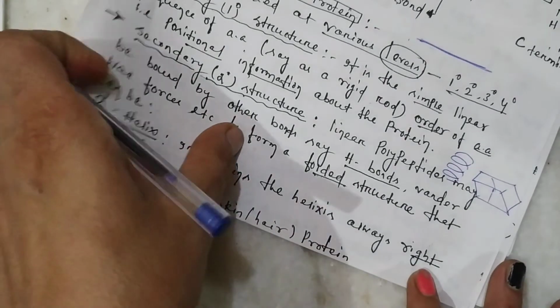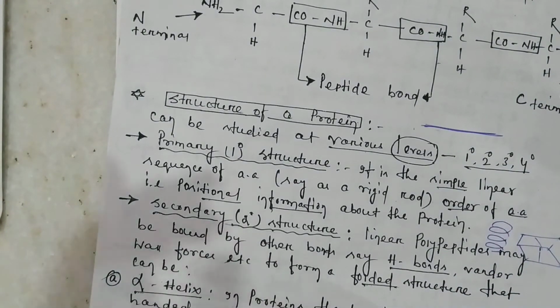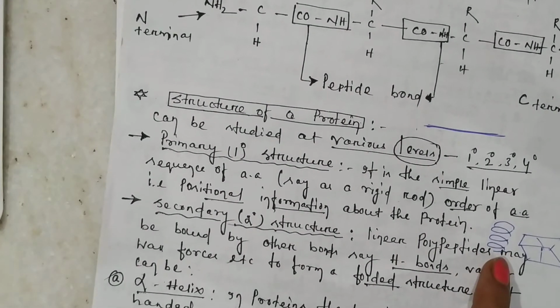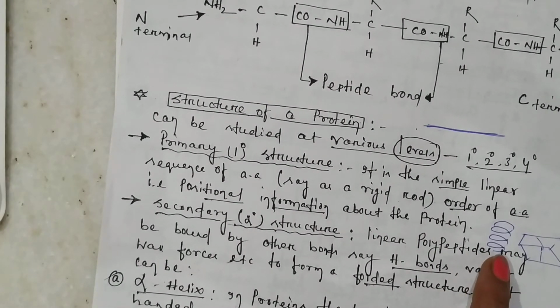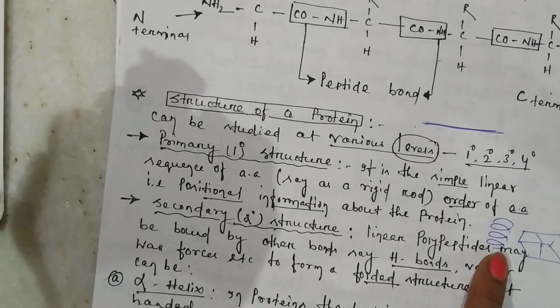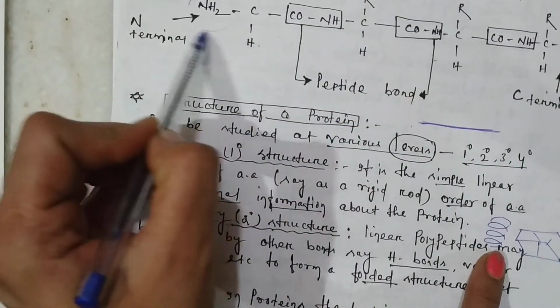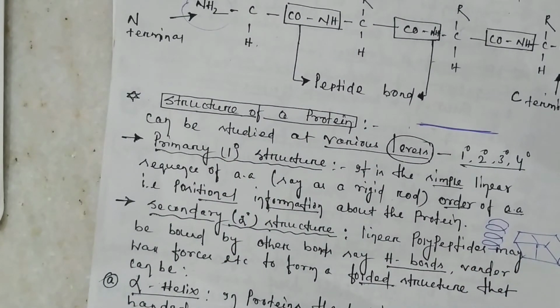Now I am going to deal with how the beta pleated sheet and how the secondary helix structure is being formed. Now this helical structure, or the helix, is being stabilized by the hydrogen bonds between the oxygen of the carboxylic group, that is the CO group of one amino acid residue, and the amino group of the fourth amino acid residue. Now understood? That is the carboxylic group of one amino acid residue and the amino group of the fourth amino acid residue, so that they can form a helical structure, which is very important.